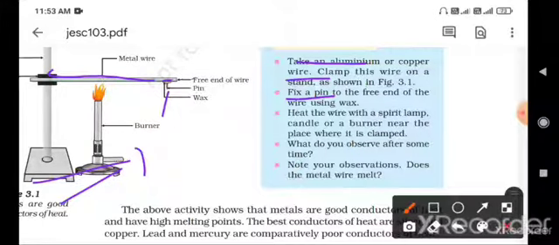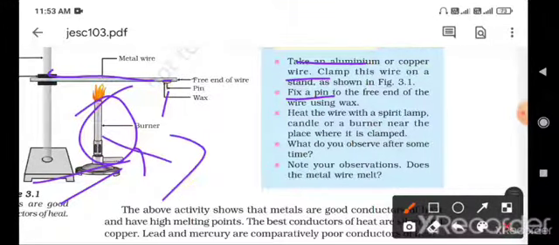Heat the wire with a spirit lamp. This is called a spirit lamp. You can also use a candle or a burner near the place where it is clamped. You have to heat the metal at the clamped place with a spirit lamp, a candle or a burner.